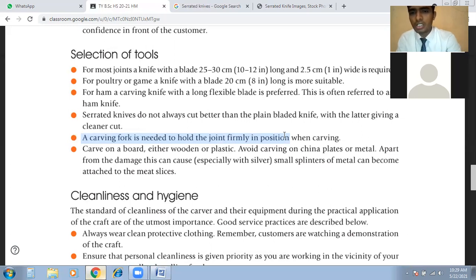If we use a knife against bone china or metal, small particles will come out and attach to the meat slices, and that will go into the guest's stomach, and they might get damaged or get food poisoning, which will be dangerous for the guest or for us, or it will damage the service. So we have to use proper wooden or plastic boards.